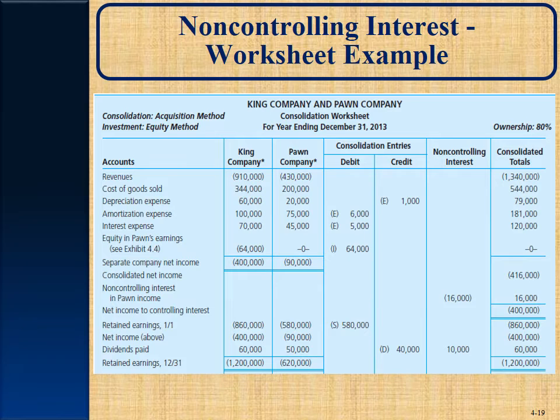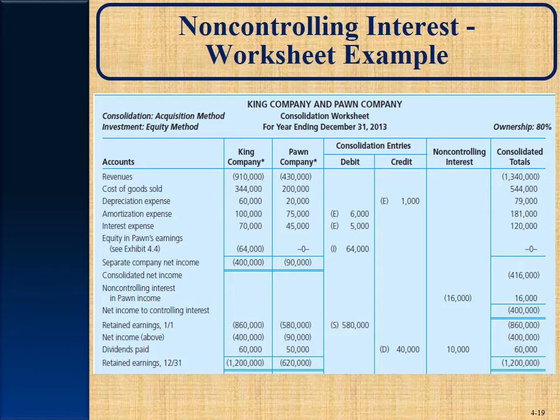So after all that, we need to allocate how much of that goes to the parent and how much goes to the subsidiary. So if we take all of those amounts, the 60,000 plus the 114,000 plus the 35,000 plus the 25,000 and minus the 9,000, $225,000 is what's left to be amortized of those differences between fair value and book value.